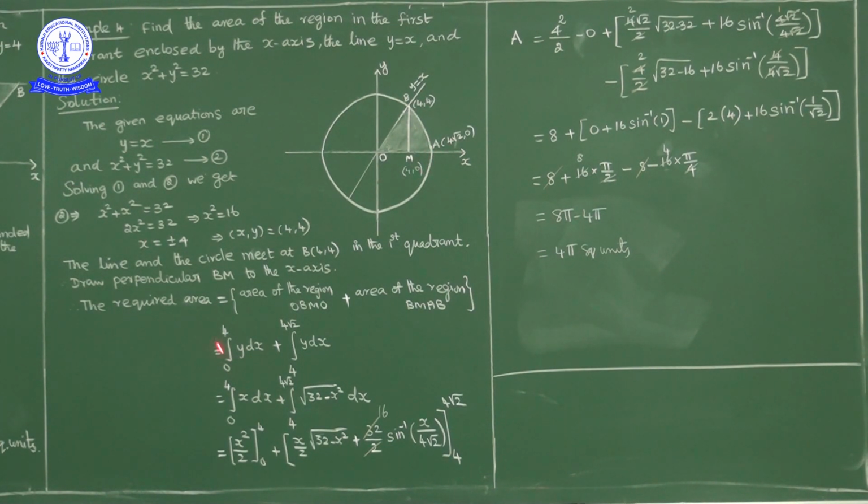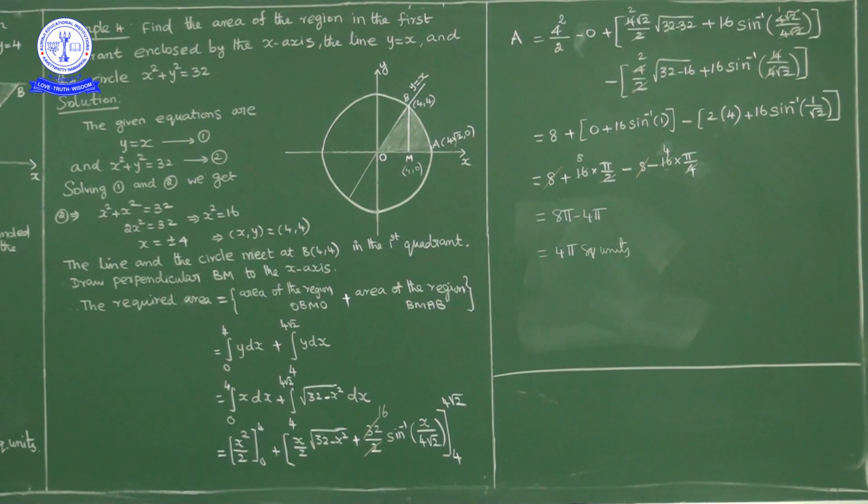What is the line equation? y is equal to x. So the integral from 0 to 4 of y dx is the integral from 0 to 4 of x dx, plus the integral from 4 to 4 root 2 of y dx, the area under the circle in this region, where y is the square root of 32 minus x square. The first part is easy: the integral of x is x square by 2, lower limit 0, upper limit 4. Substituting the upper limit, 4 square is 16, by 2 is 8, and the lower limit 0 gives nothing, so this part is 8. So the area of triangle OBM is 8.